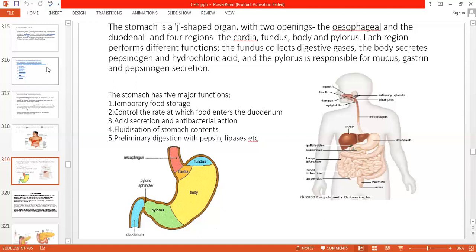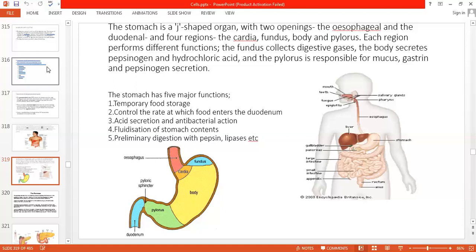The fundus collects digestive gases. The top, the fundus, collects the gases, which move upward because the weight of the gas is very less, so it moves up and is collected in the fundus. Then the body and pylorus, each region performs different functions.